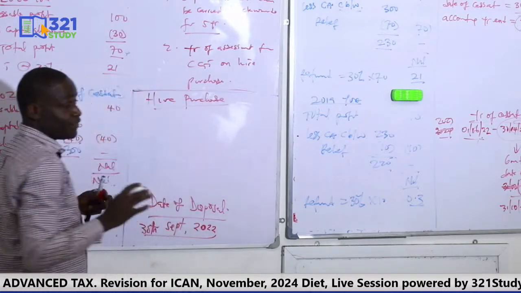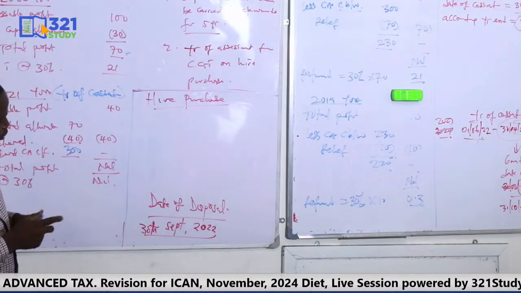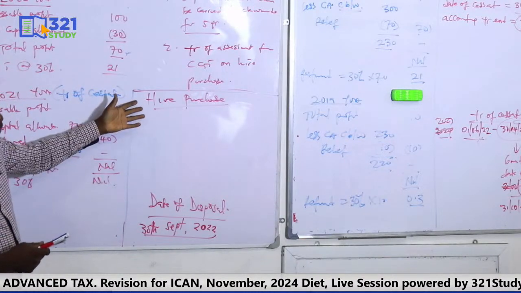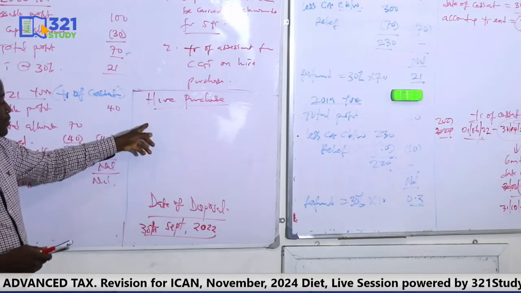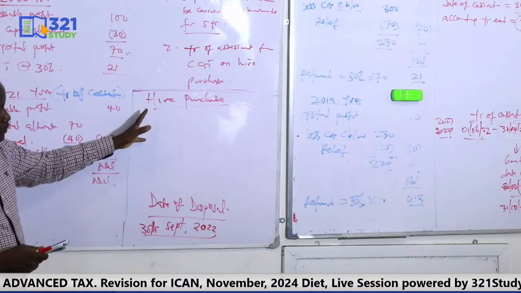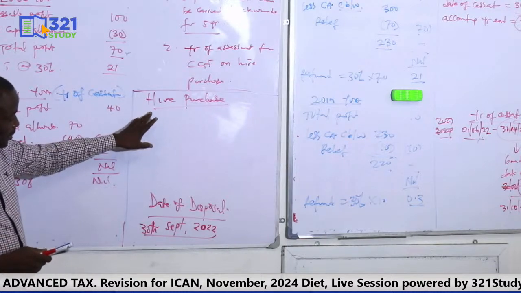Hire purchase is different from installment. Here in hire purchase, what we are just looking at is the interest, that interest that is in the hire purchase price, which we said is not allowed. We need to remove it. That's just what makes the difference.